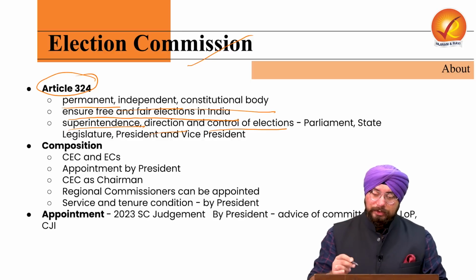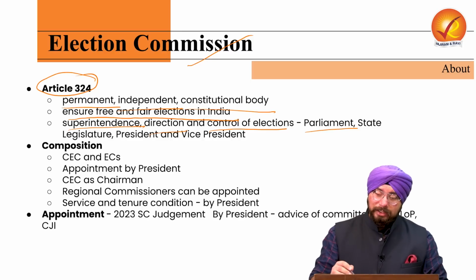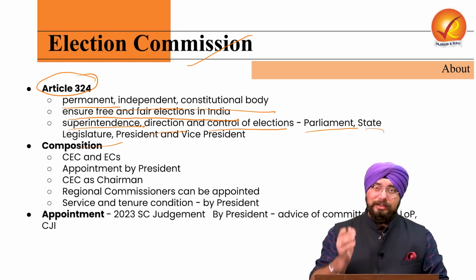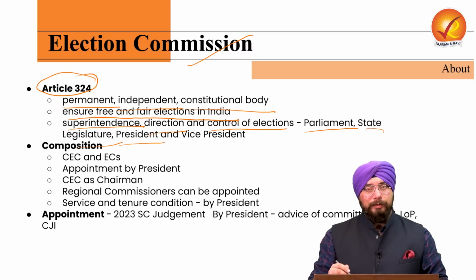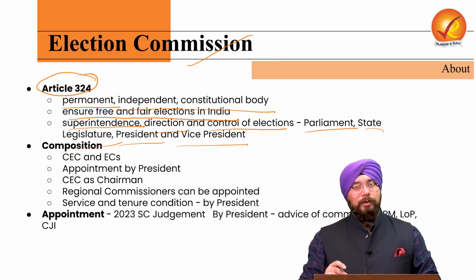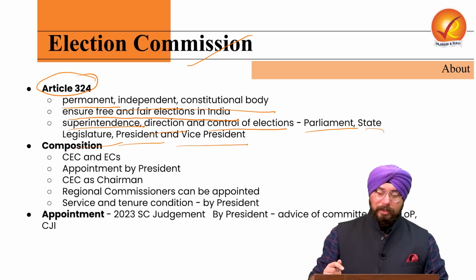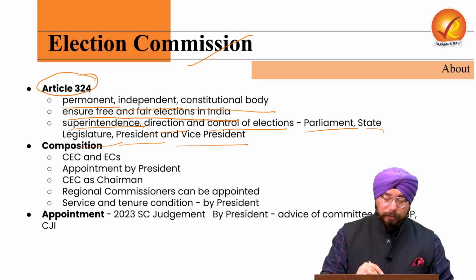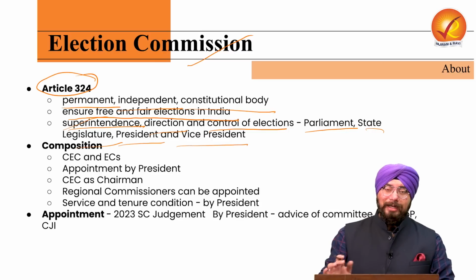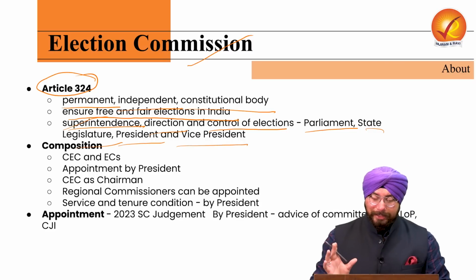Control of what kind of elections? Parliamentary elections, the elections to the state legislature, the election of the President of India, and the election of Vice President of India. So in all these elections, Election Commission of India has the power of superintendence, the power to direct and the power to control these elections.